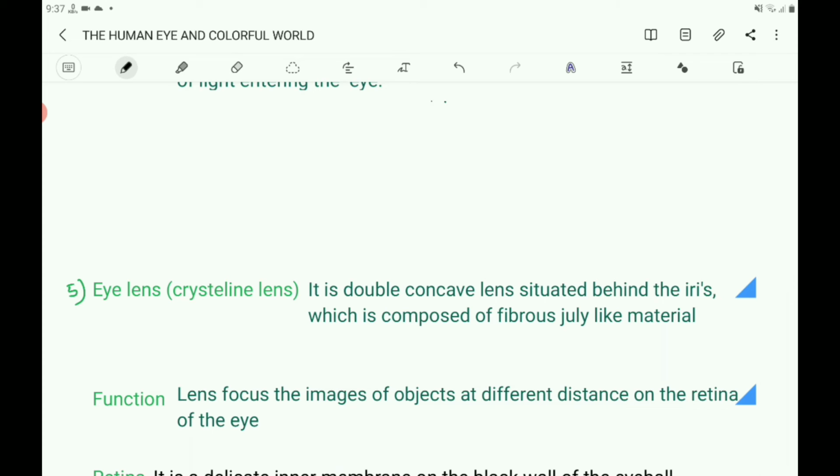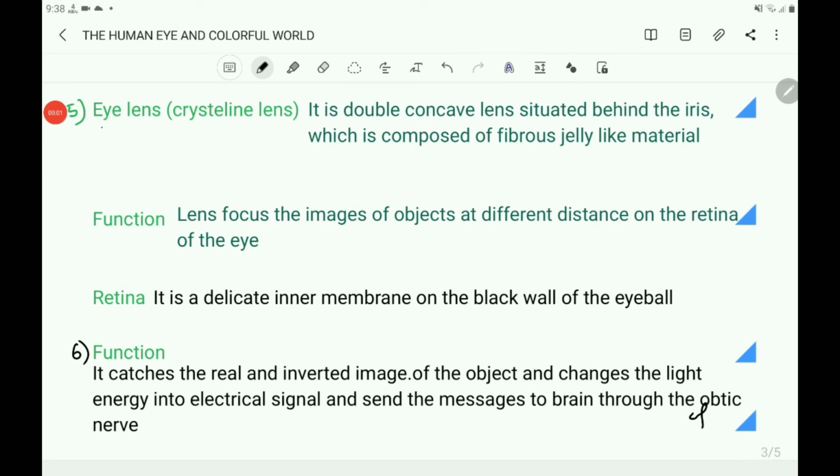The next one is eye lens. It is a double convex lens situated behind the iris, which is composed of fibrous jelly-like material. So, eye lens, that is a crystalline lens. It is composed of fibrous jelly-like material.